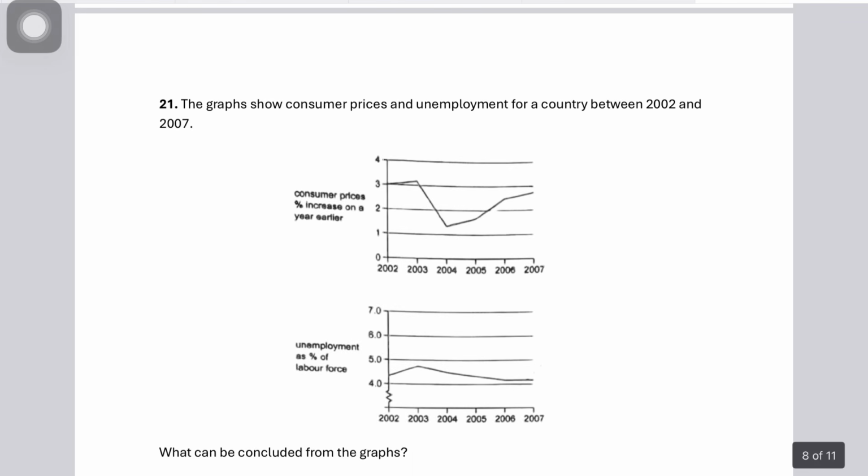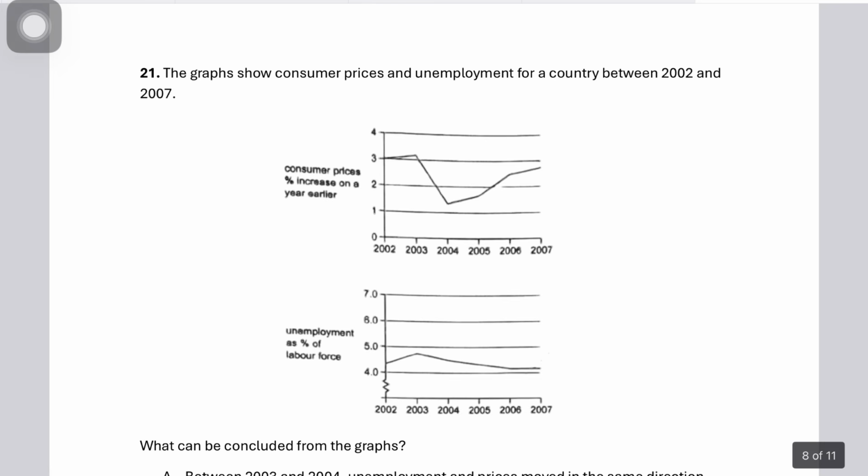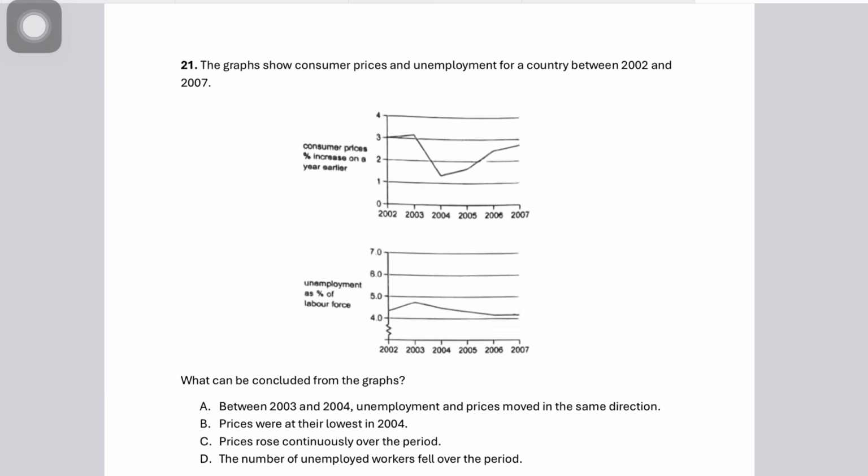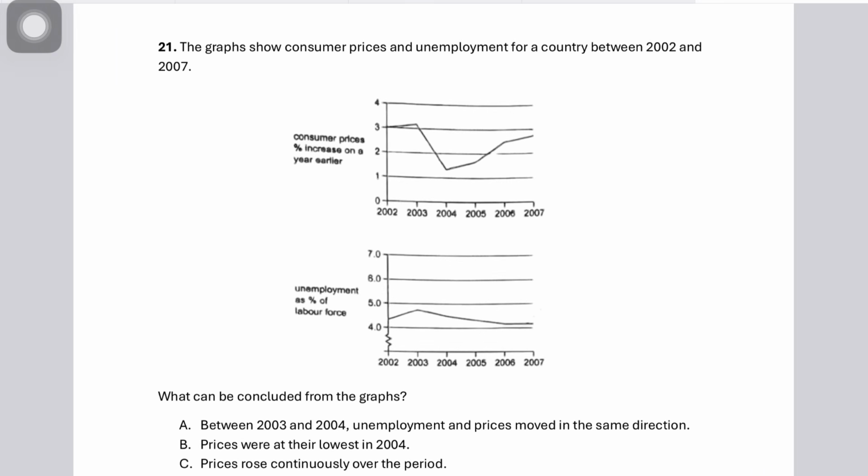Question number 21, the graph shows the consumer prices and unemployment for a country between 2002 and 2007. What can be concluded from the graphs? Between 2003 and 2004, unemployment and prices moved in the same direction.